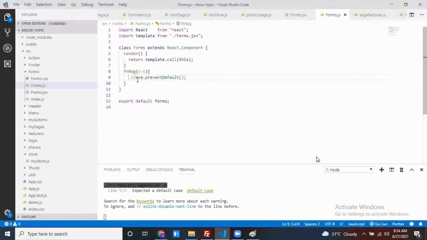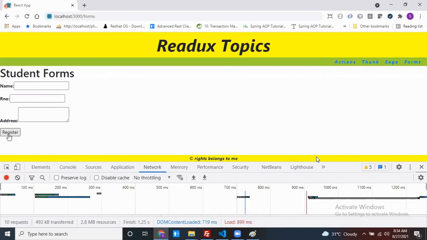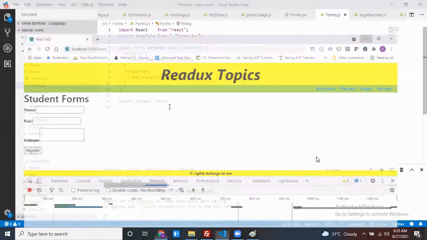I want to stop that one. I don't want to submit my form. I want to send the request in another, different way. Just like this. If I click on this one, do you understand or not? Okay, then, the next one.